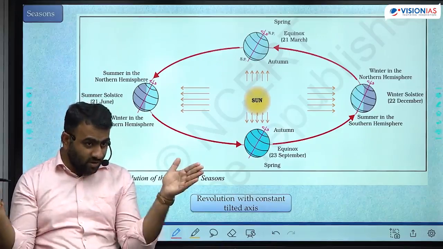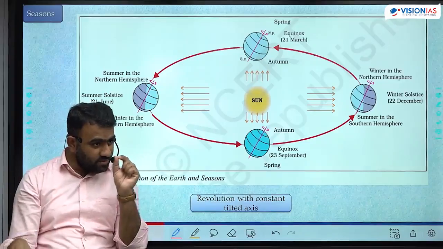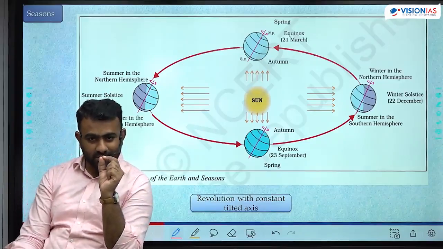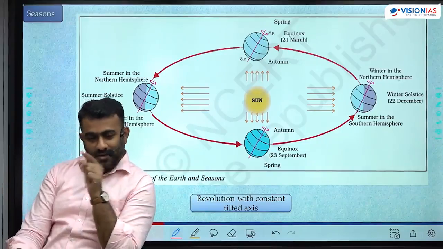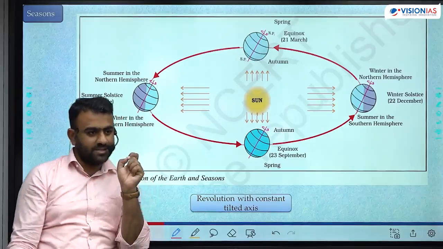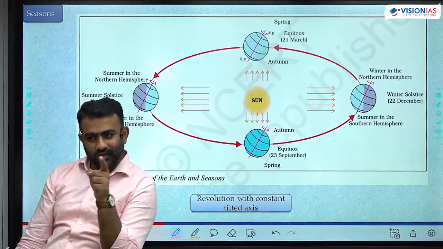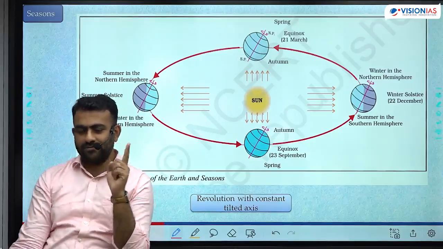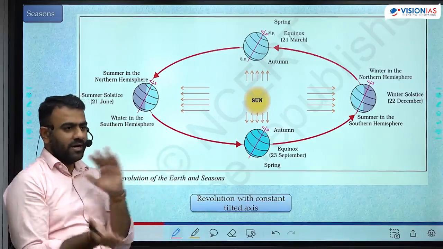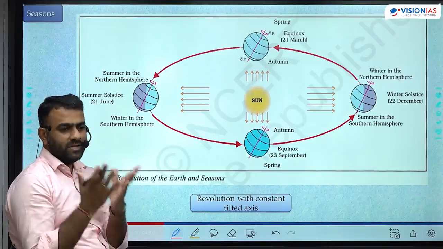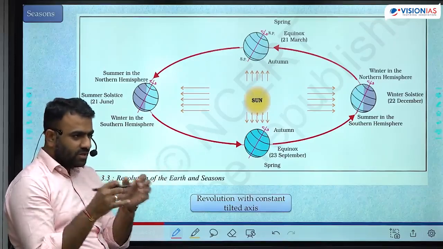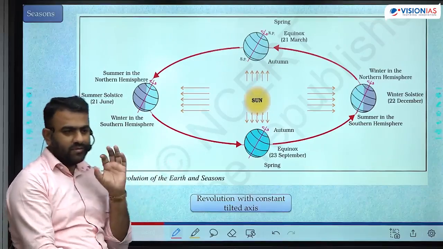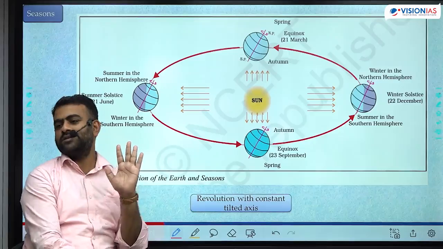Okay, length of the day is longer. Intensity of sunlight is also higher. There is a high intensity. The same afternoon, you will have a very high intense sunlight. Here during the winter, there is a low intensity sunlight. Length of the day is shorter. That is what is summer and winter. When the length of the day is longer and intensity of sunlight is higher, obviously you feel higher temperature. When length of the day is shorter, intensity of sunlight is lower, obviously you will feel lower temperature.